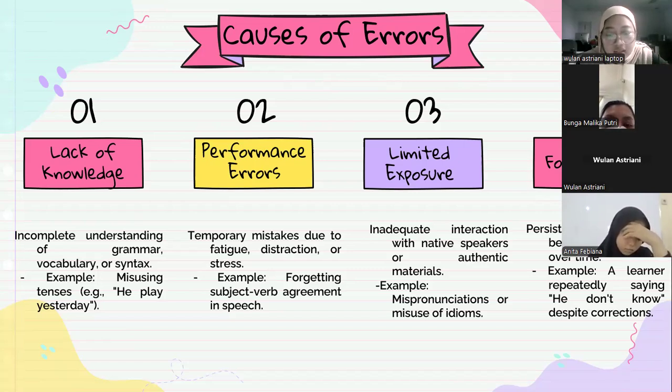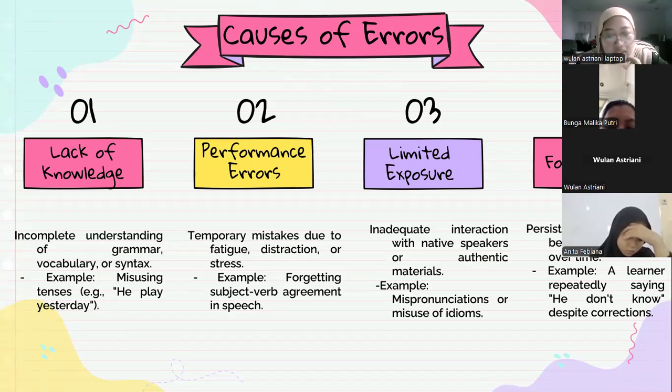And the third is limited exposure. This error occurs because students don't interact enough with native speakers or don't use authentic learning materials such as original text or everyday conversation. Example, like mispronunciation or using idioms. For example, students say "it's raining box and text," and the correct idiom is "it's raining cats and dogs," which means it's raining very hard. This error occurs because students rarely hear or use the idiom in real context.